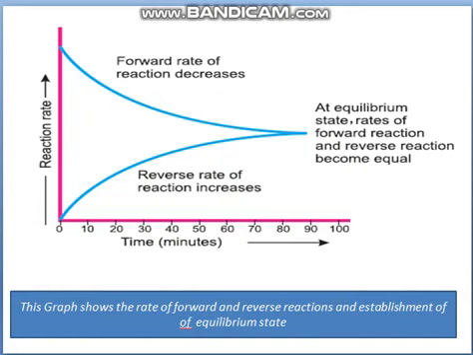It means a state is produced where the rate of forward and the rate of reverse direction become equal. That state is said to be equilibrium. So that state is known as a chemical equilibrium.